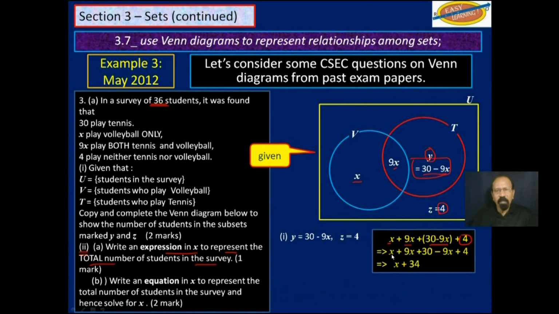And when you simplify that, you get X plus 34. So that is our answer. Part 2A is X plus 34. You may have to show that working.